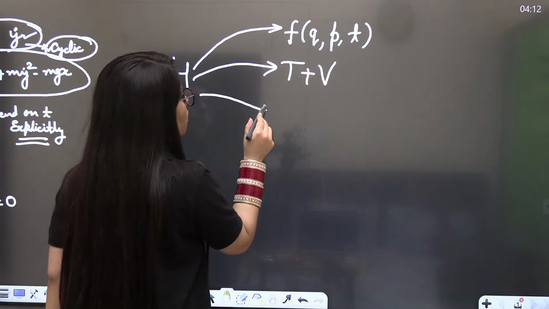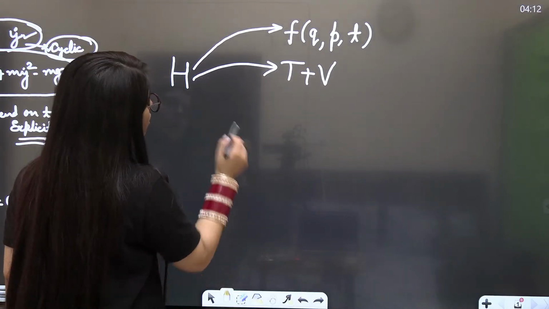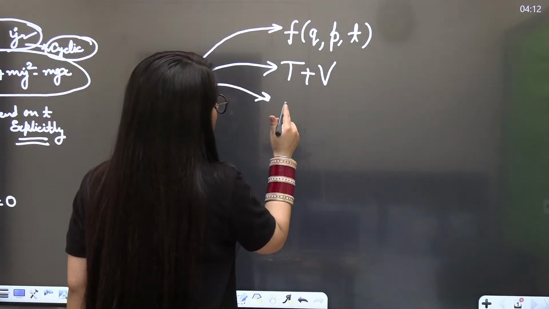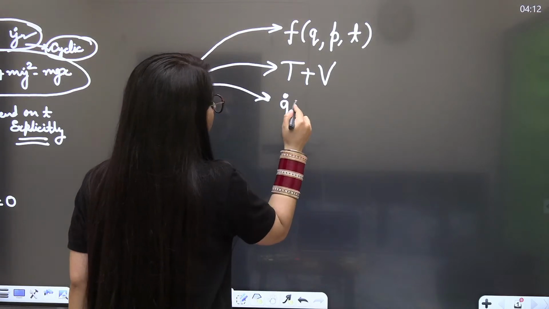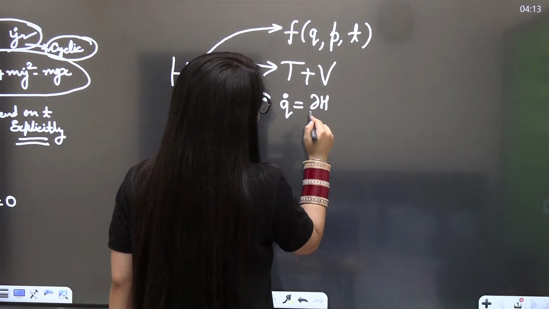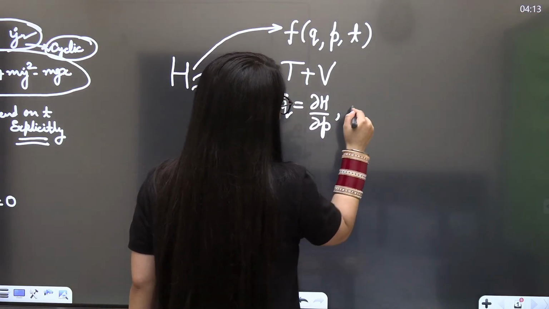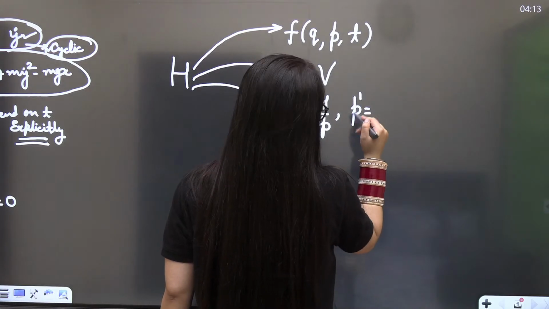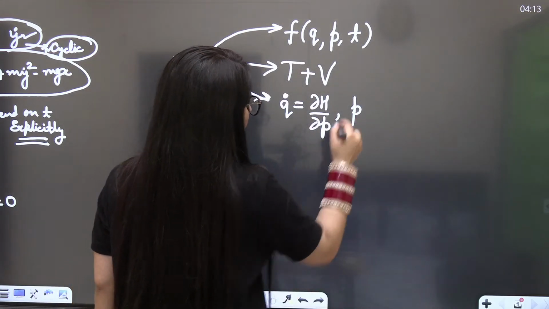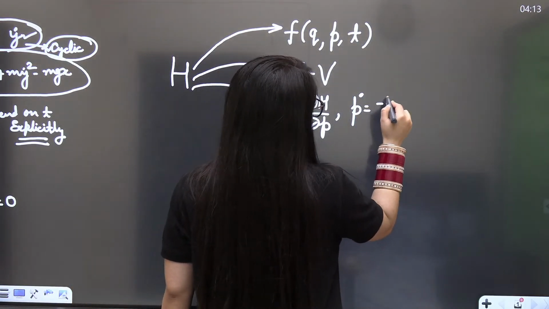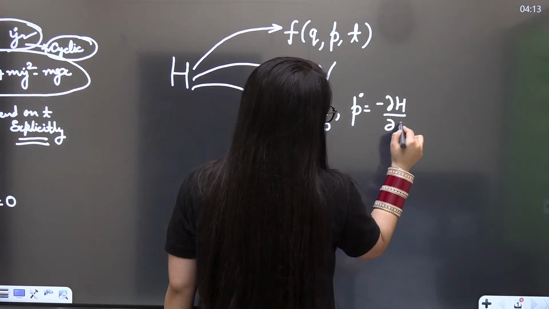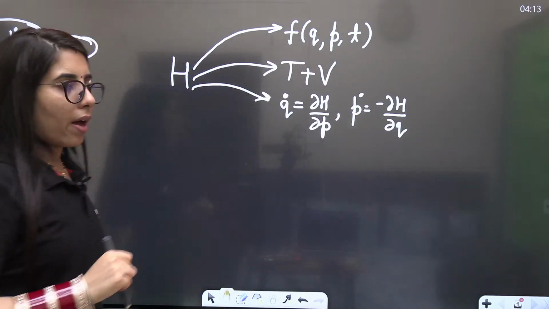Its equations of motion, the two equations of motion, are: q dot is equal to delta H upon delta p, and p dot is equal to minus delta H upon delta q. Okay, this is what we are going to have.